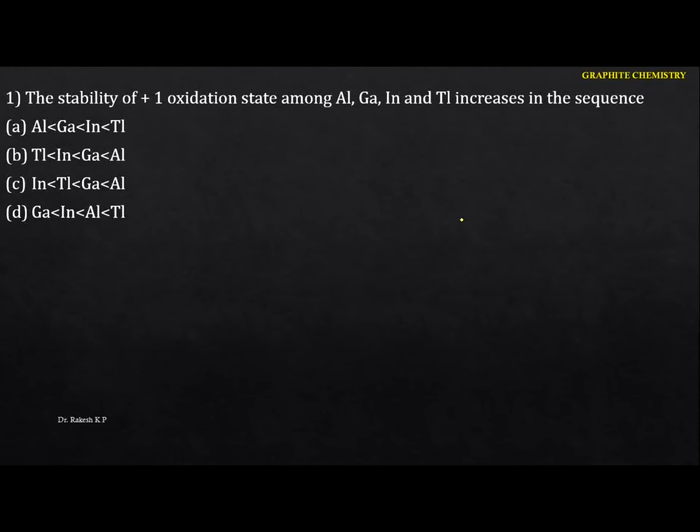Okay. So now, particularly the 13 group elements. Just identify the 13 group elements. So we have boron, aluminium, gallium, indium and also thallium. But we know that the 13 group elements show the +1 and also the +3 oxidation state. But you have to identify the stability of the +1 here. So down the group, as we move from boron to thallium, that means